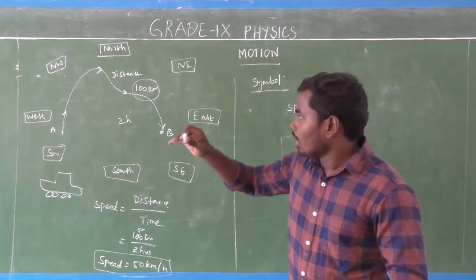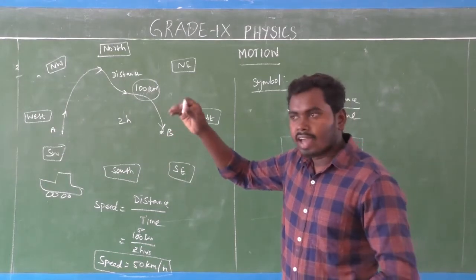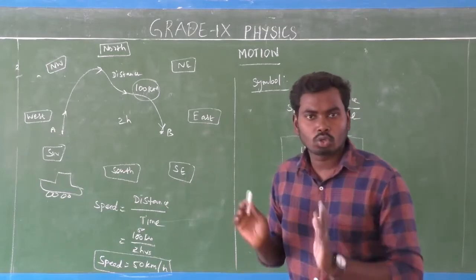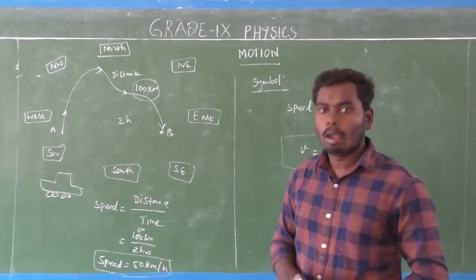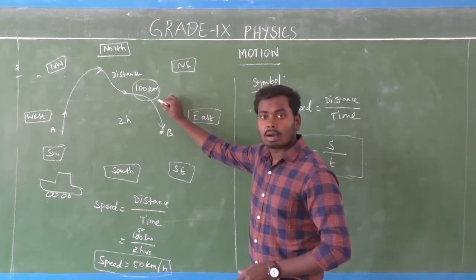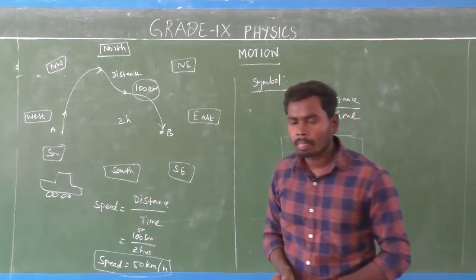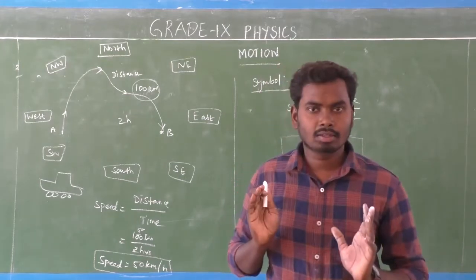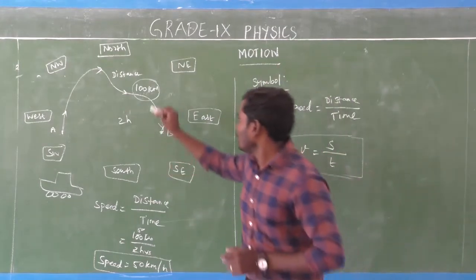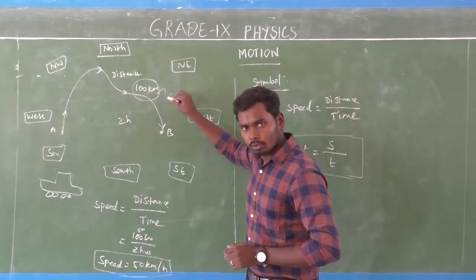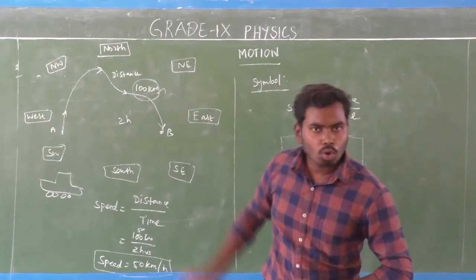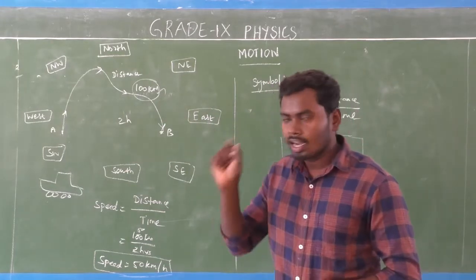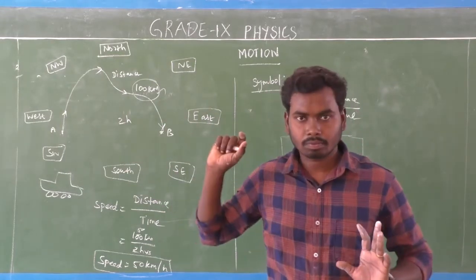Because in the path, the direction is continuously changing, we should not consider the direction of the car. But the car has magnitude. What is magnitude, sir? It means the number, how much. That is magnitude. So here 100 kilometers is a magnitude, but there is no direction. Here the car doesn't specify a particular direction, isn't it?